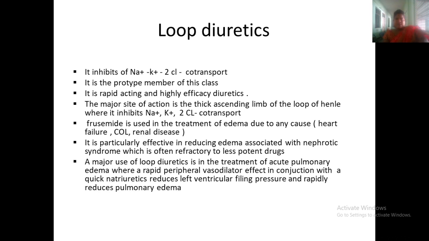It is particularly effective in reducing edema, and in any nephrotic syndrome. The major use of loop diuretics is in the treatment of acute pulmonary edema. Definitely it can be given in acute pulmonary edema. In case of any peripheral vascular effect, it is given. It reduces the left ventricular filling pressure, and rapidly it may reduce the pulmonary edema.